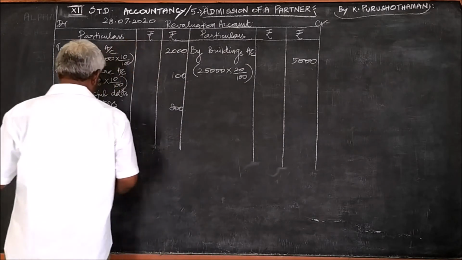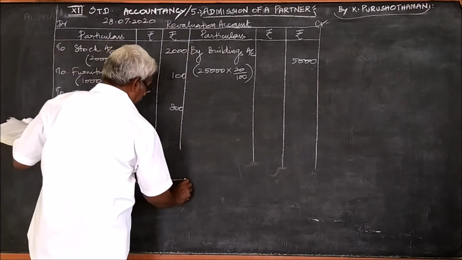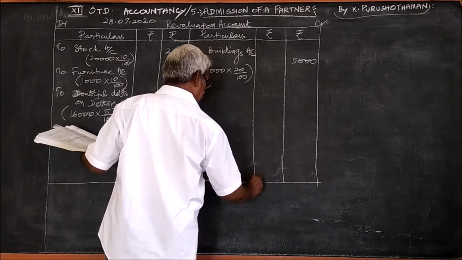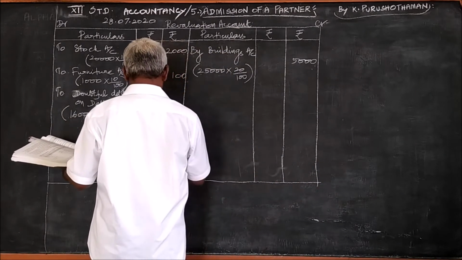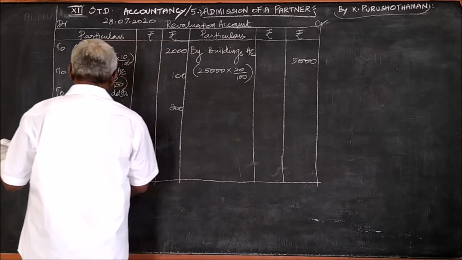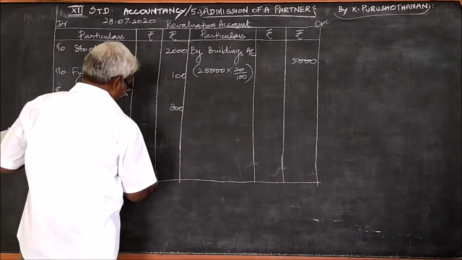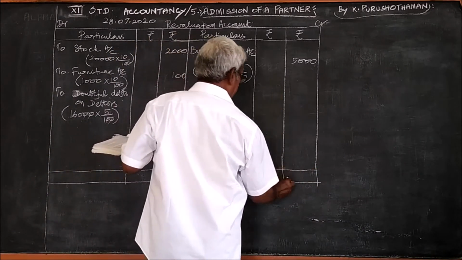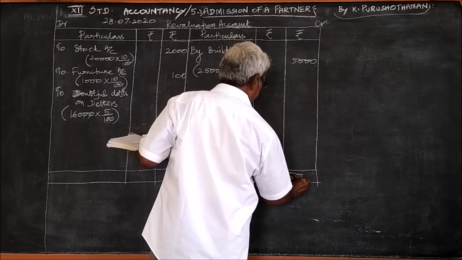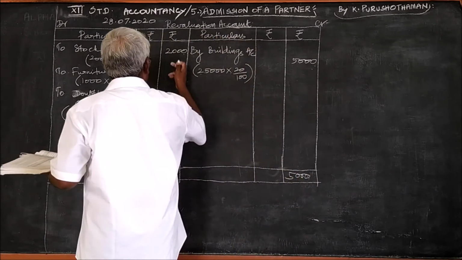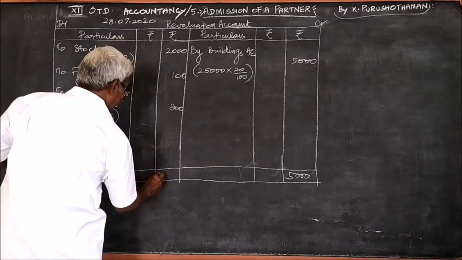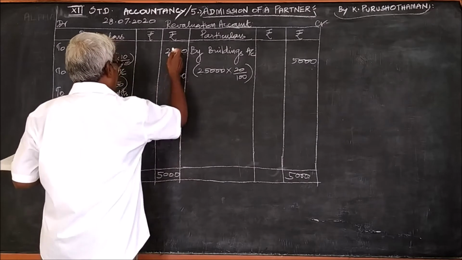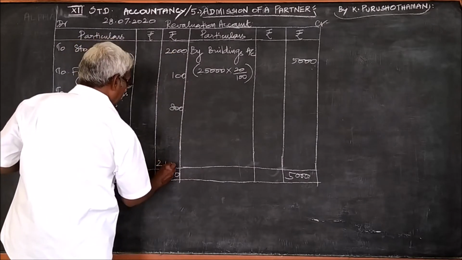Now you can find which side total is greater. The credit side total is greater, 5,000. Here it is 2,900 only. So you write the greater total 5,000 and the balancing figure is 2,100.